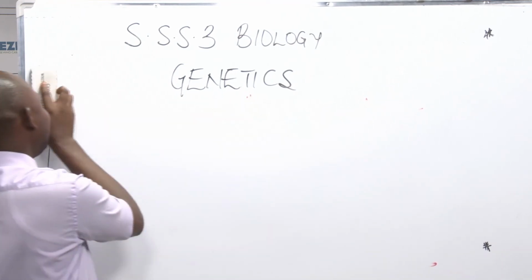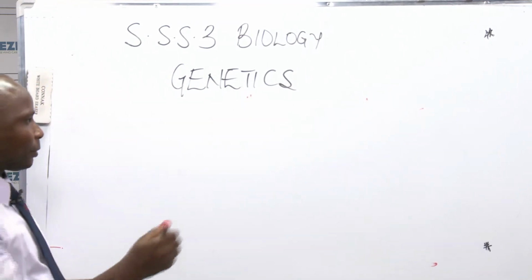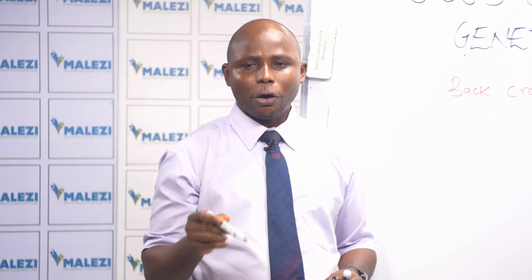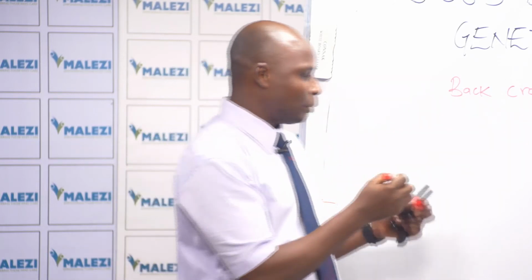Now, the next thing is backcross. Backcross, as the name implies, is a cross between the offspring and a parent with the homozygous recessive gene. What do I mean?